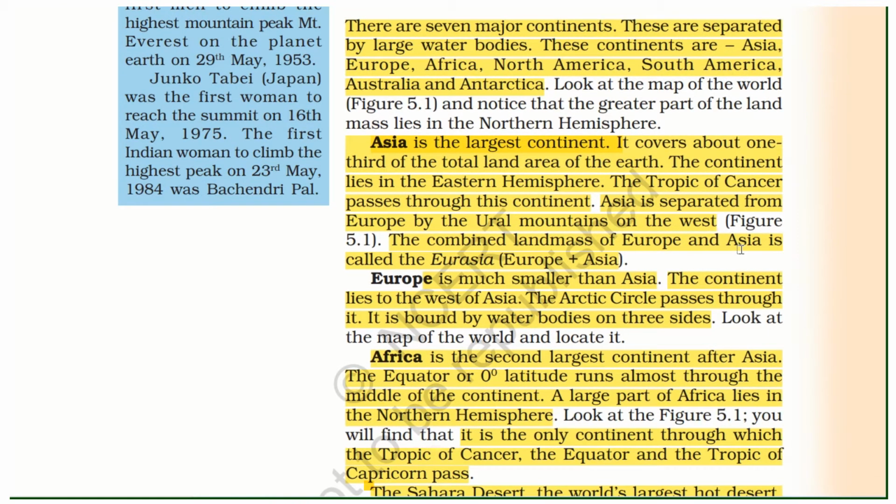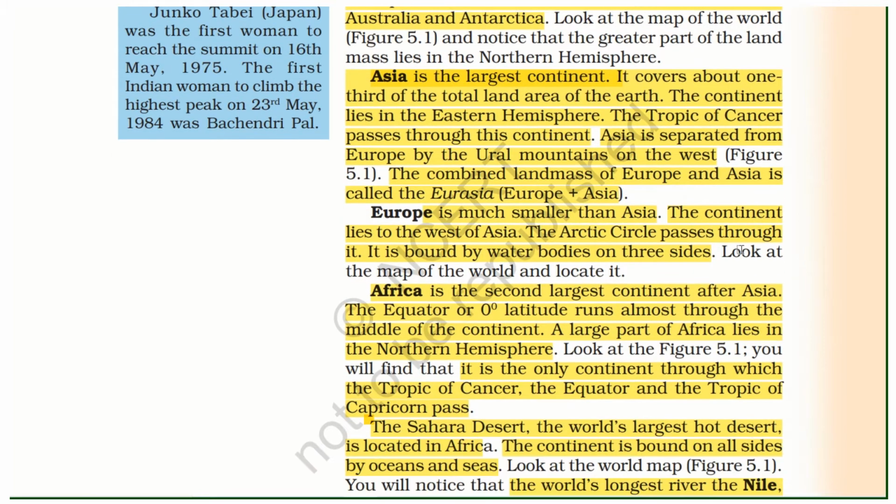Europe. Europe is much smaller than Asia. The continent lies to the west of Asia. The Arctic Circle passes through it. It is bound by water bodies on three sides. Africa. Africa is the second largest continent after Asia. The equator, or 0 degree latitude, runs almost through the middle of this continent. The large part of Africa lies in the northern hemisphere.